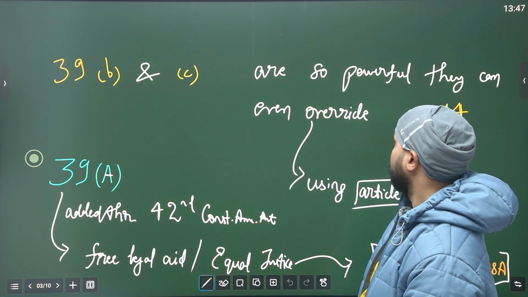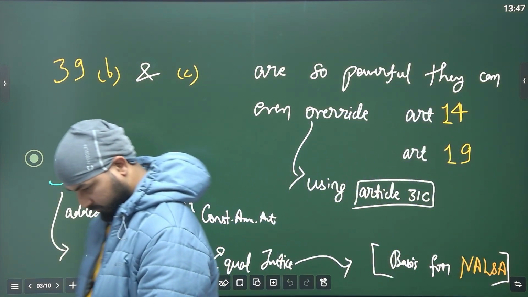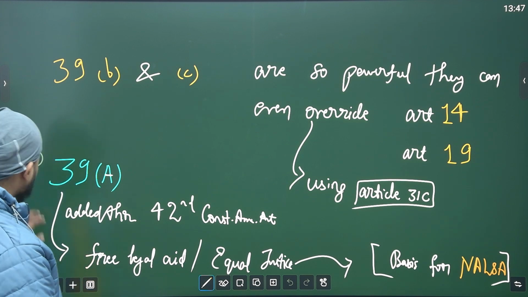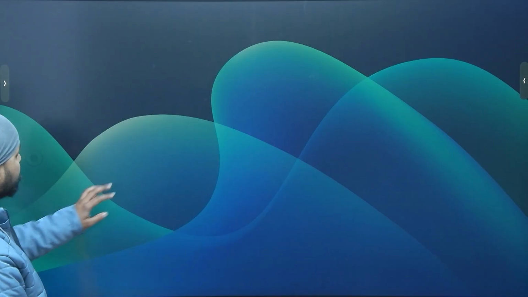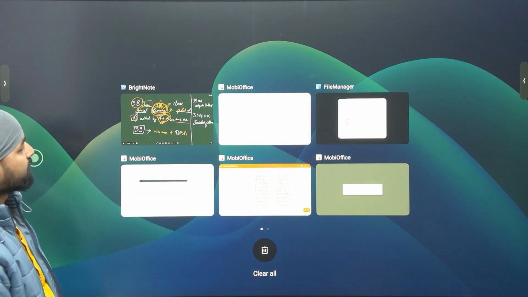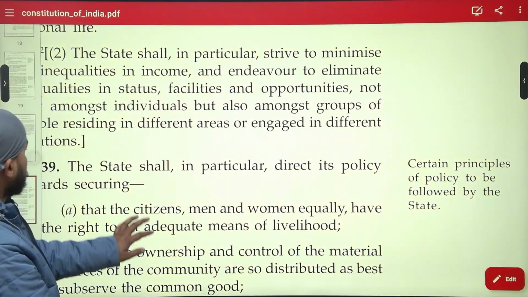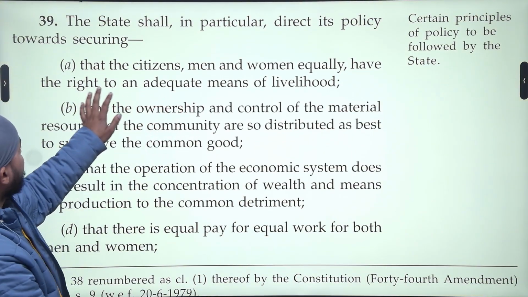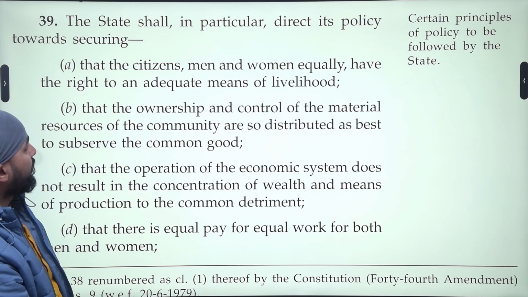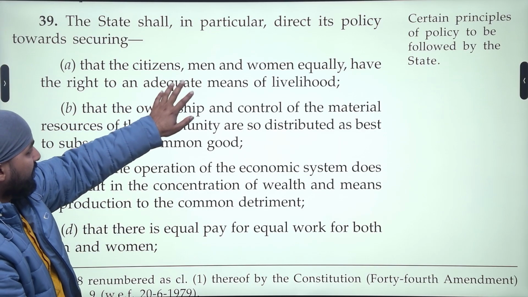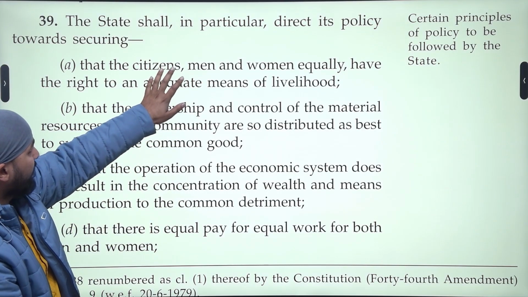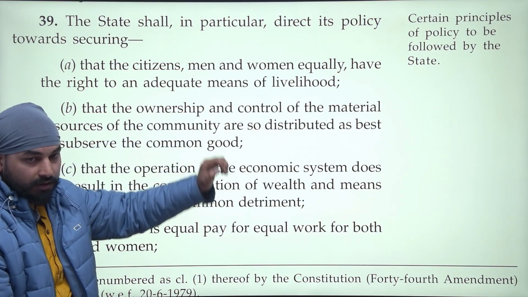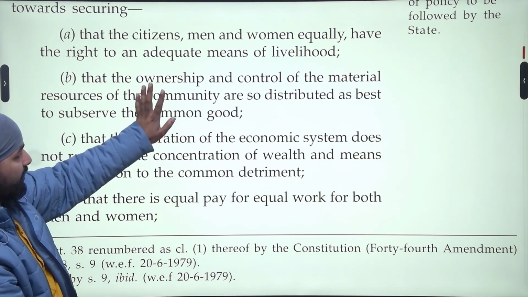39B and C. Let's see the first text first. This is the 39. The citizens, men and women equally, have the right to adequate means of livelihood. Okay. The state cannot distinguish between gender also, and everybody should have adequate means of livelihood. Okay. This is very clear to understand.